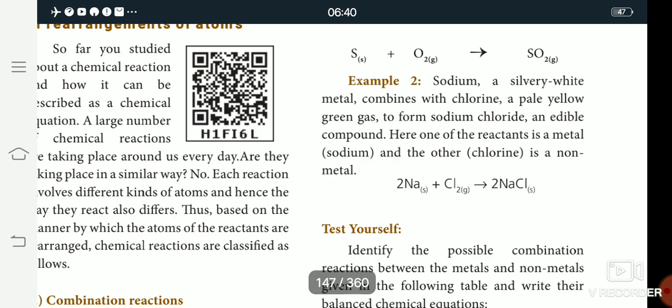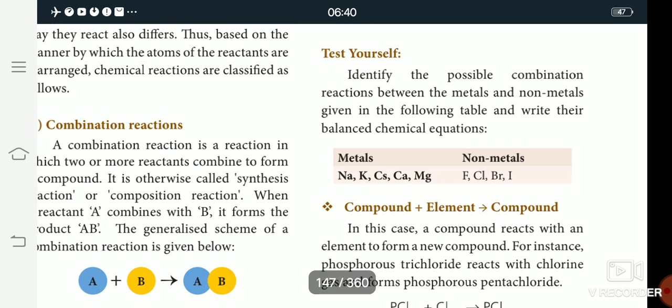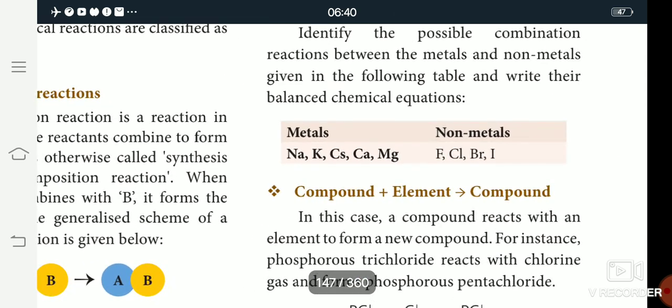Some examples of metals and non-metals. The metals are like sodium Na, potassium K, cesium Cs, calcium Ca and magnesium Mg. The non-metals are fluorine, chlorine, bromine, iodine.